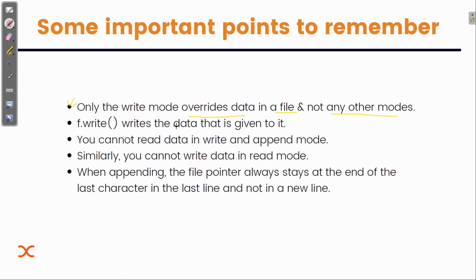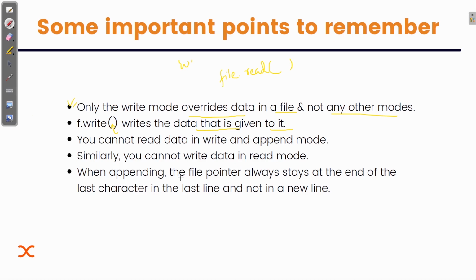F dot write function writes the data that is given to it. Whatever the data that you will provide, or the argument that you will provide inside this, that will be written. You cannot read data in write mode. If you are specifying your mode as w, and then you are trying to read, or you can say you are using file dot read, you want to print everything of that file, you cannot do that.